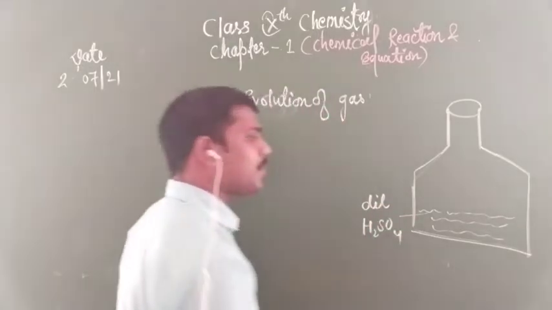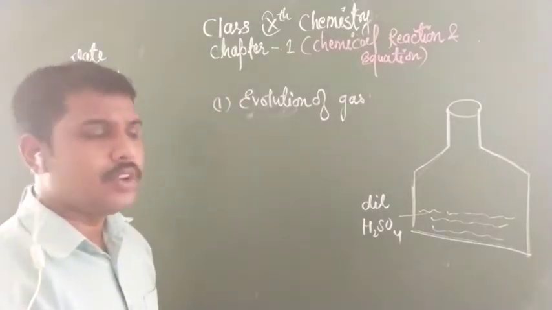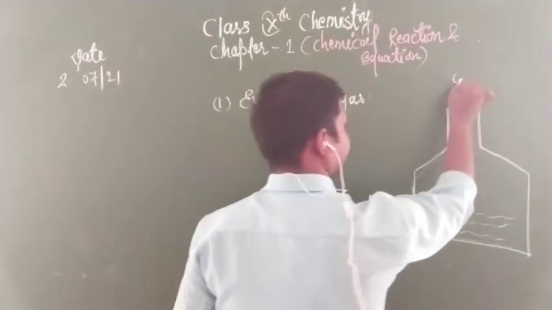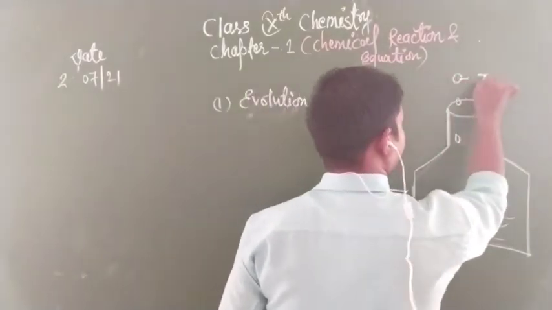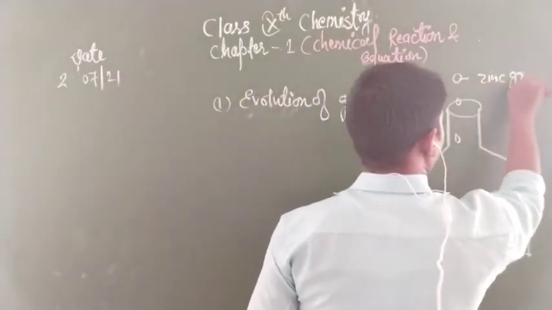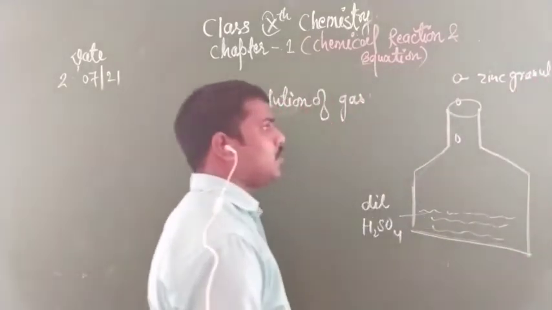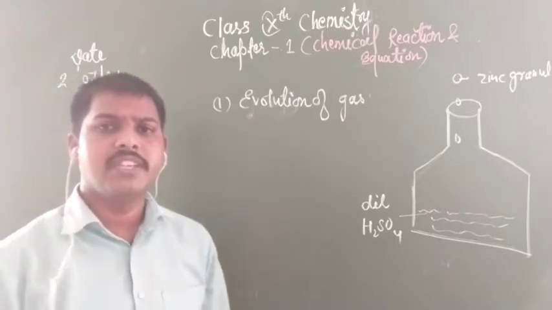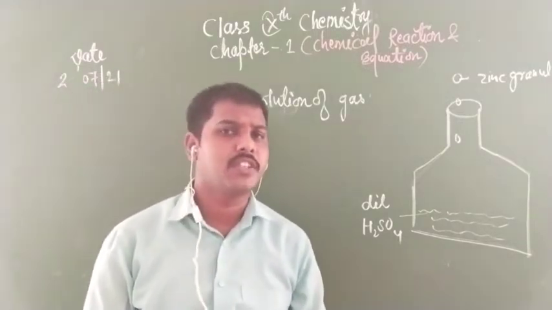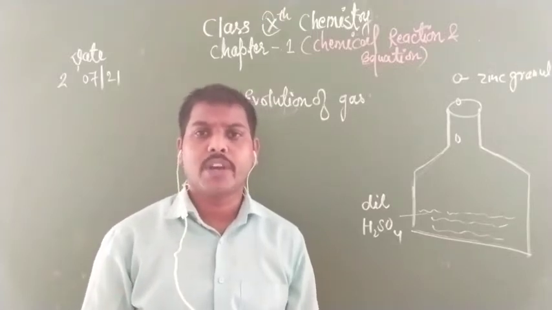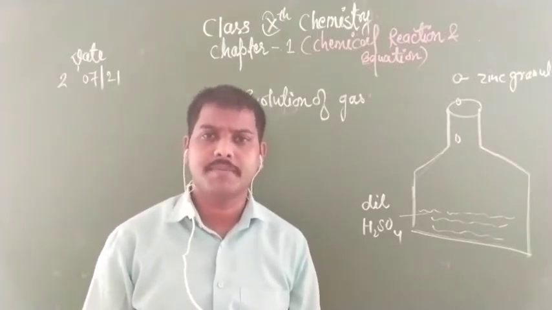Clear children? Now add some zinc granules. Granules means small pieces of zinc. Why do we take small pieces of zinc? In order to carry out the reaction faster.